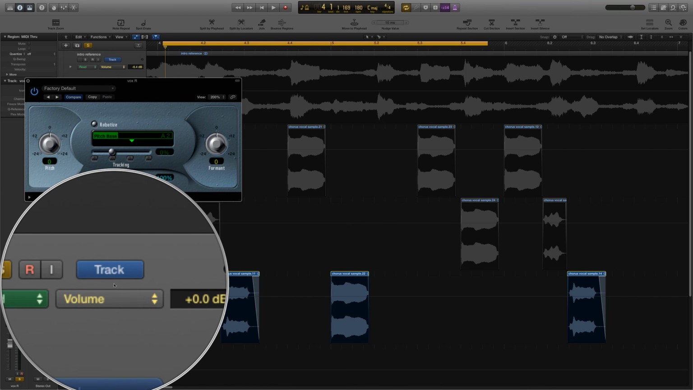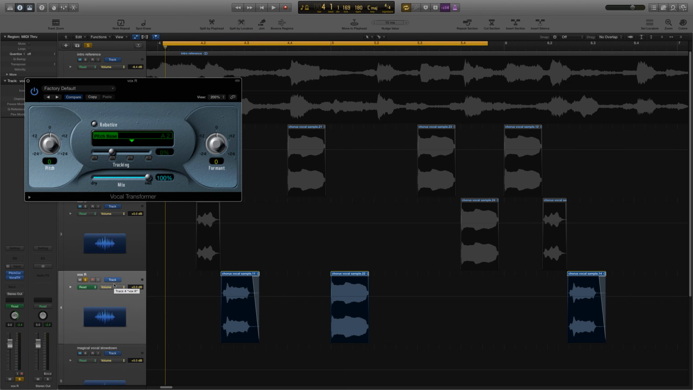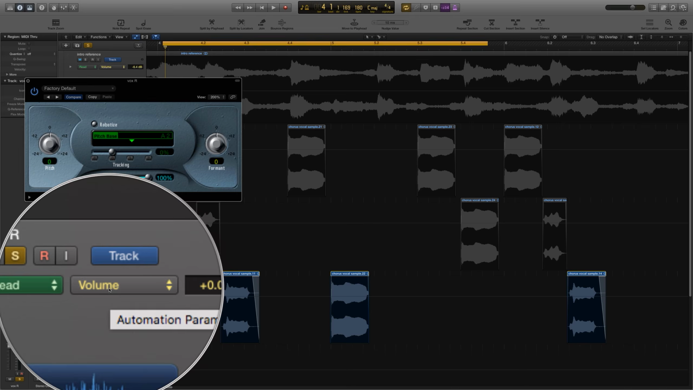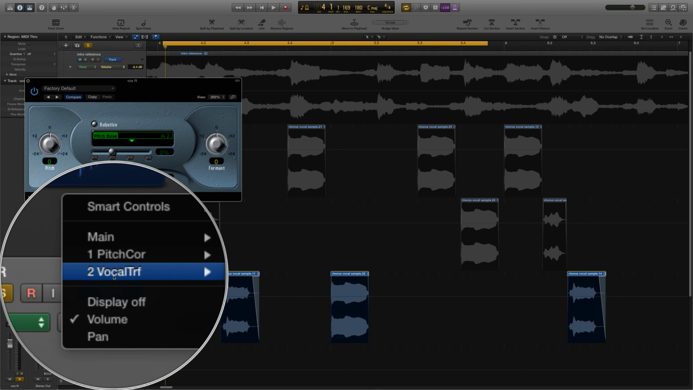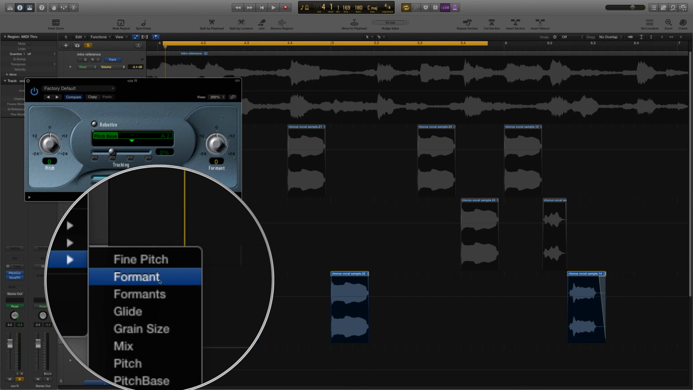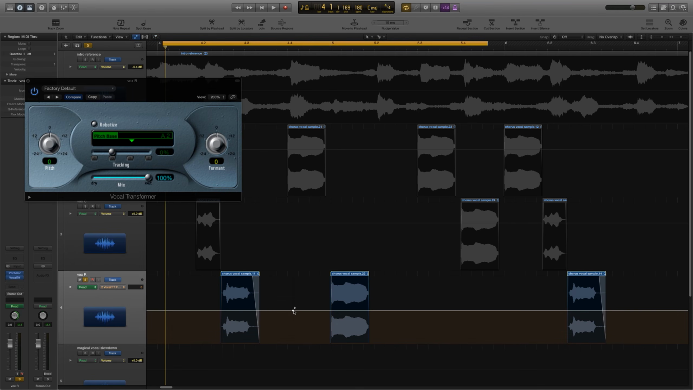I know some people will ask why not use region automation, but I literally just tried it and it didn't work out right for this plugin. So we're going to stay with track automation. We're going to change the automation parameter from volume to the Vocal Transformer, and then choose the formant option. So right now we're at 0, so let's create a little breakpoint envelope in here.